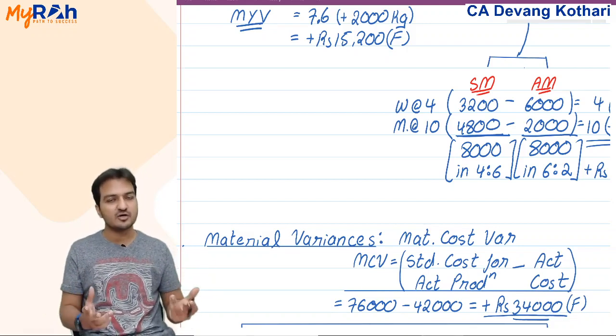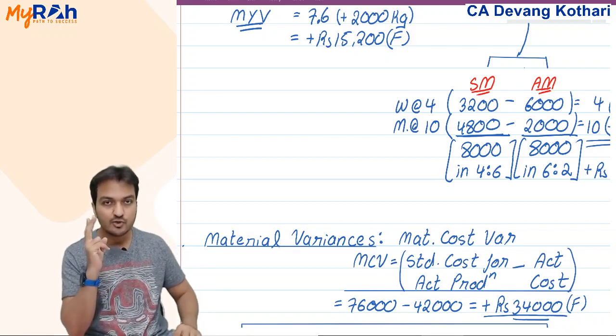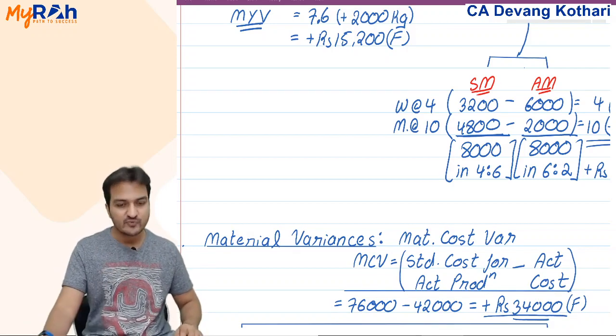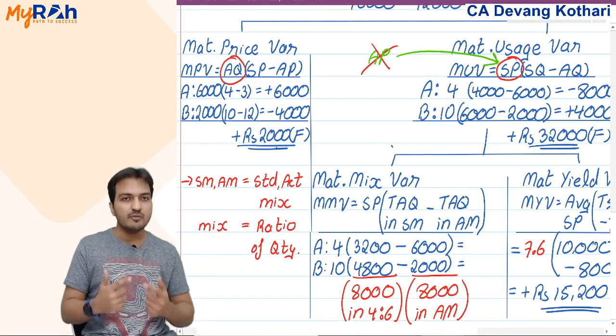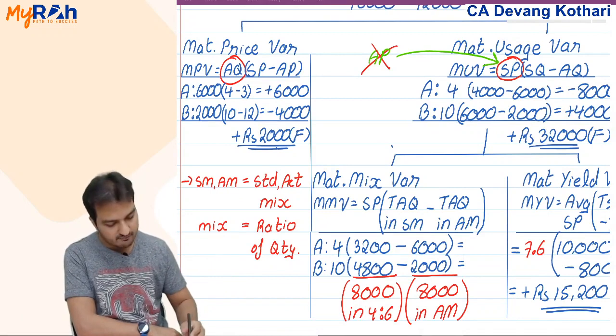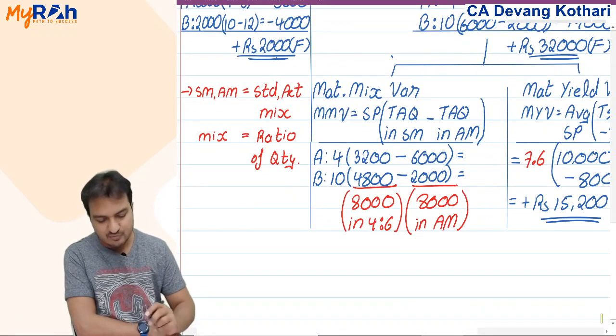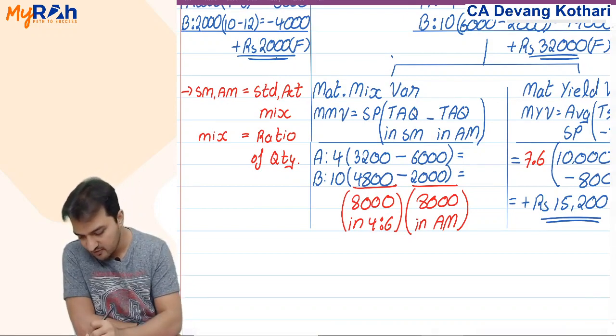The example about milk and water was just to convince you that mixing the cheaper material will give me savings in cost. Conclusion, mix variance indicates what? Two sentences I give you, listen. Mix variance indicates how much is my change in cost because of change in ratio of the material used. Mix variance indicates how much money I saved because of change in the ratio of materials used.